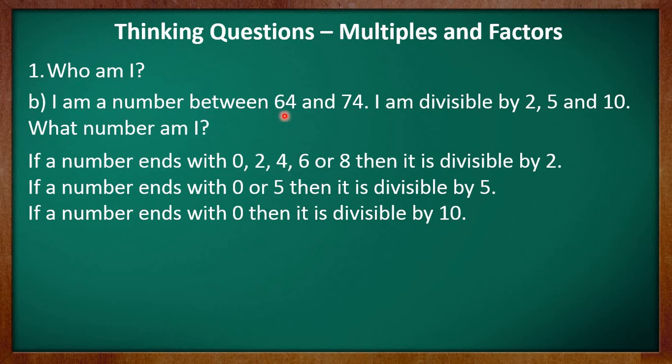And the numbers between 64 and 74 are 65, 66, 67, 68, 69, 70, 71, 72, 73. Now kids, 70 is the only number between 64 and 74 which ends with 0, or you may say which has 0 at its ones place. So 70 is the only number which is divisible by 2, 5 as well as 10.